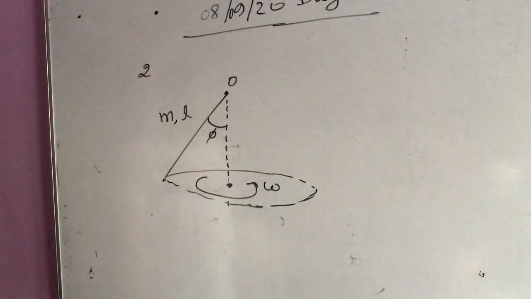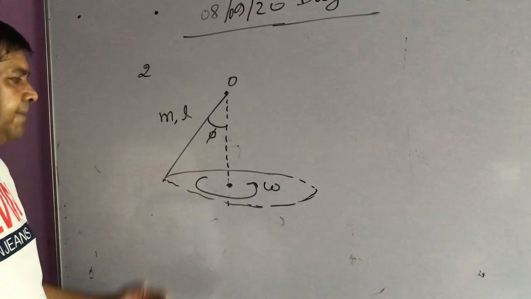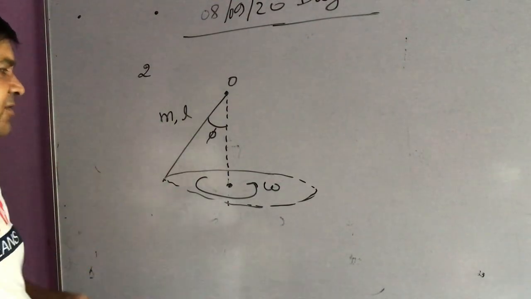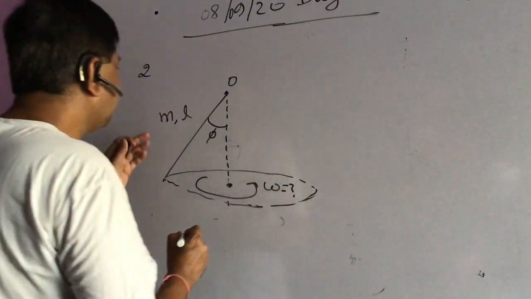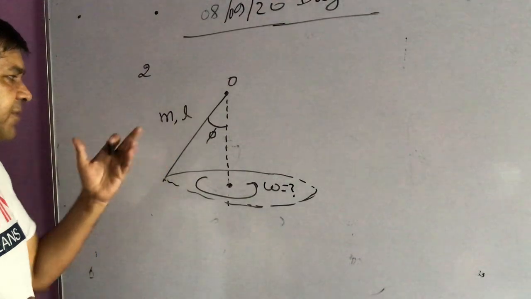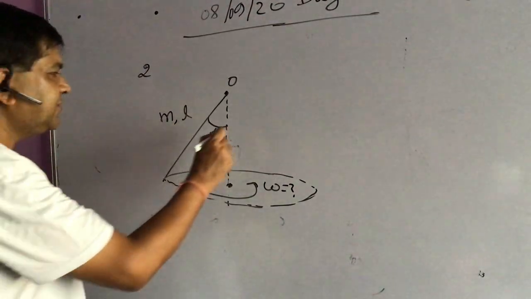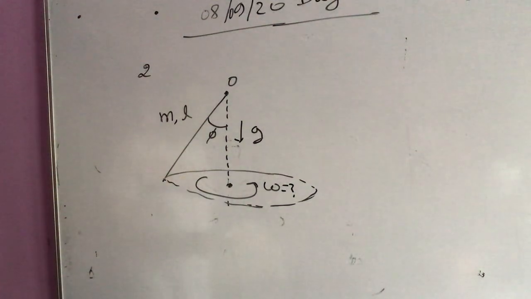So my question is, what is the angular velocity that I have to calculate? What I am given here is m, L, and phi, it is a uniform rod, and the gravitational acceleration g is vertically downward. So I have to calculate omega.